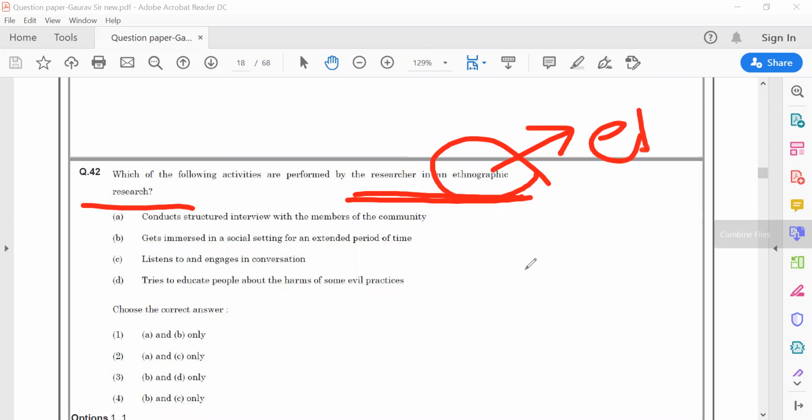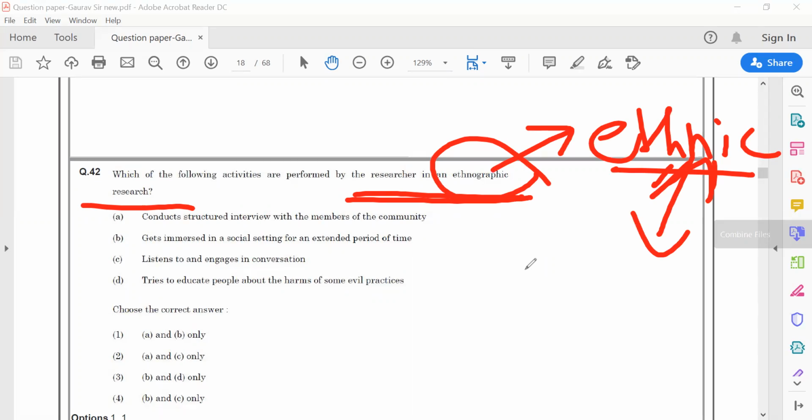Ethnographic research includes different ethnic groups, people of different races, different castes. Basically, in these kinds of research, we involve group discussion. We are listening to them and we are speaking to them. These are the activities which are included in ethnographic research.